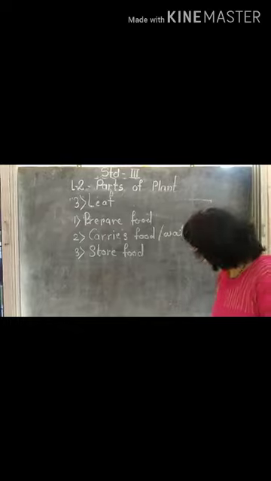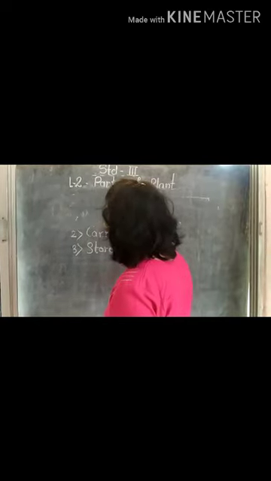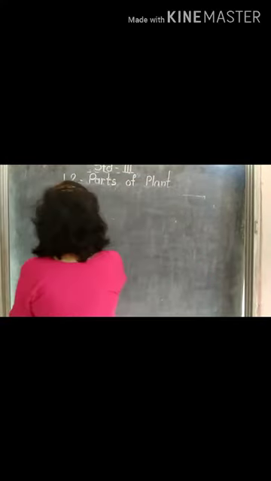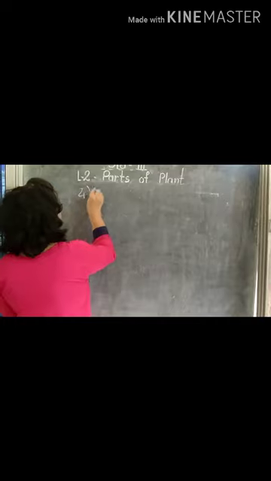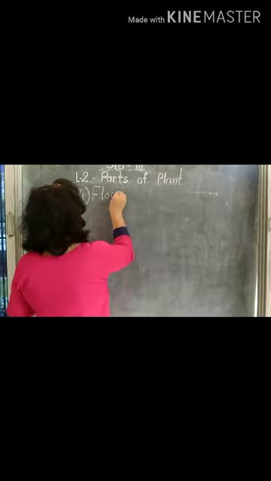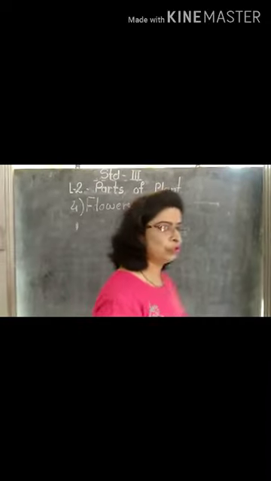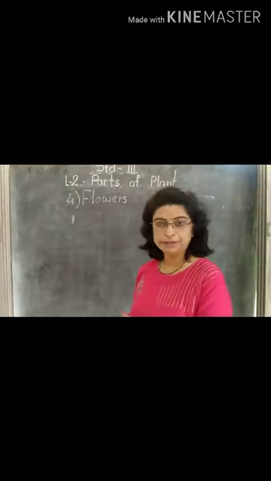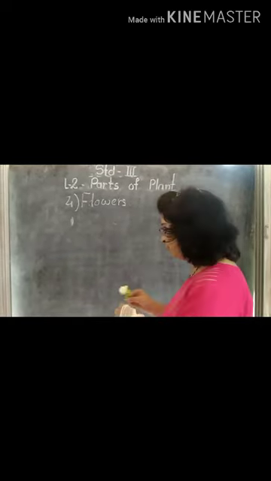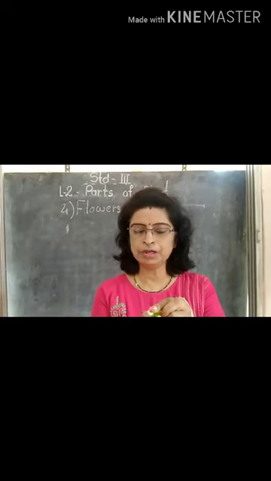Now the next part of the plant is the flower. Flowers are different in colors, and also different in shape and size. These flowers always develop from the bud.